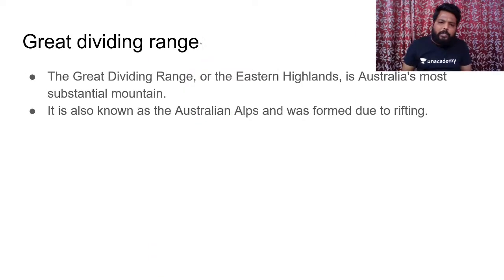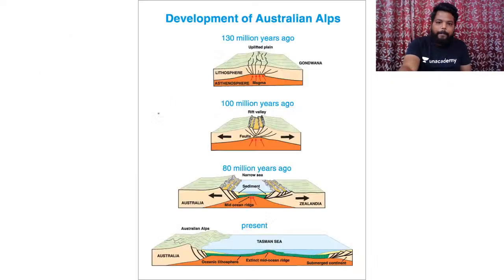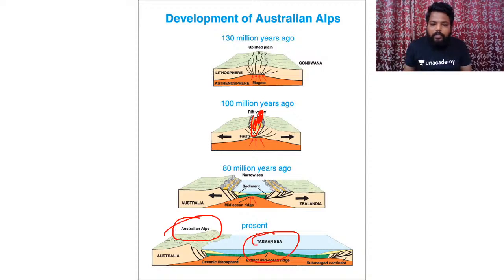Clear? It is present in Australia. The most important mountain of Australia is the Australian Alps, and it was formed due to the rifting process. If you could see the development of the Great Dividing Range due to the rift valley association, the Australian Alps has been formed. Hence we had generation of this Tasman Sea over there.